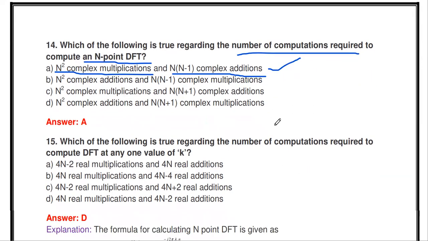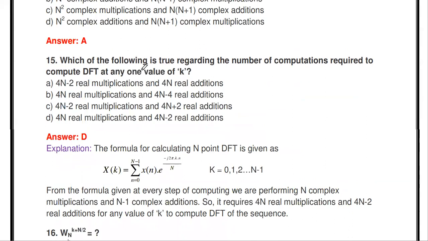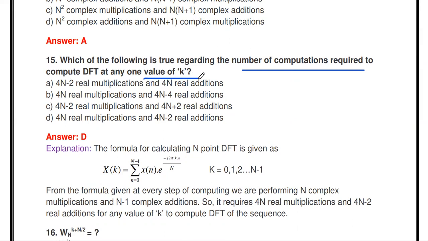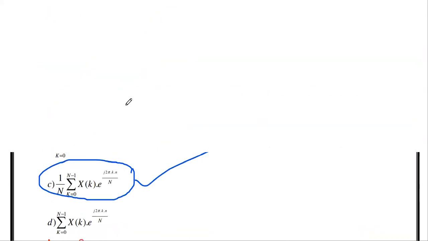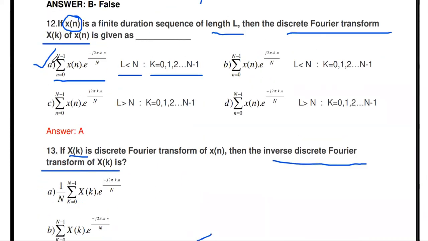That's an important question, so you just remember it. The next one: which of the following is true regarding the number of computations required to compute the DFT at any one value of k? Already you have seen the formula for the DFT: X of k is calculated for summation n equal to 0 to N minus 1 x of n e power minus j 2 pi k n by N, for k from 0 to N minus 1.